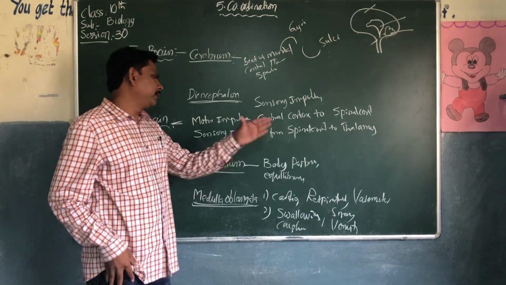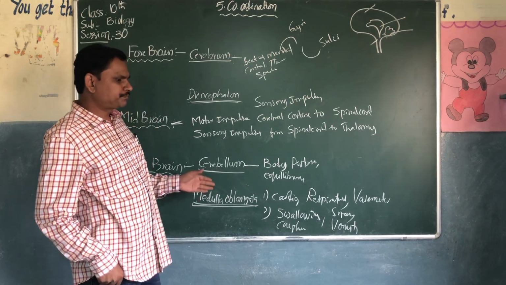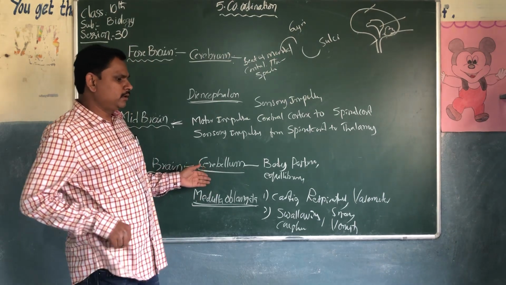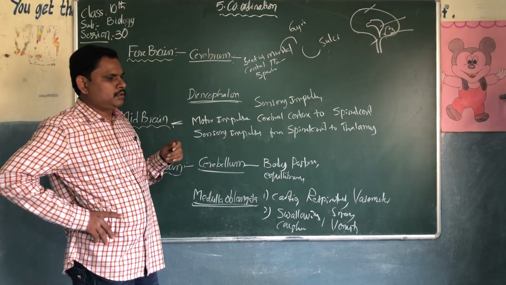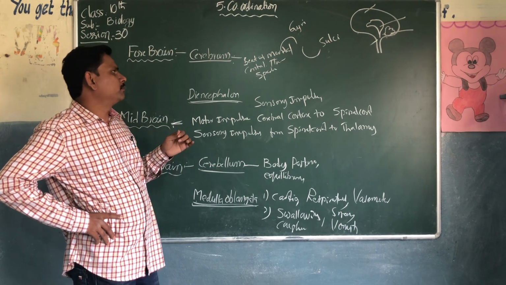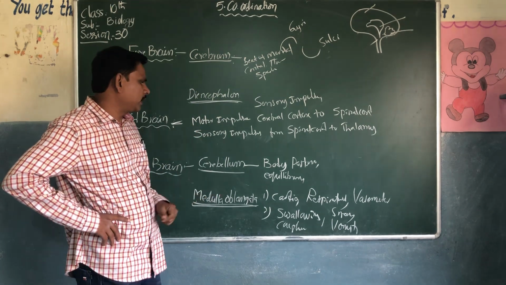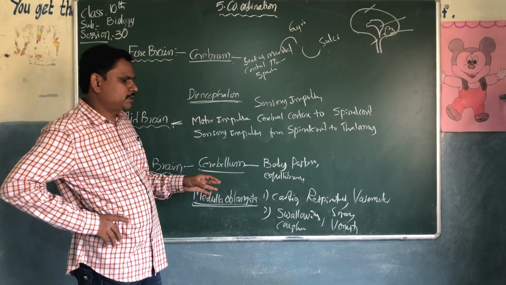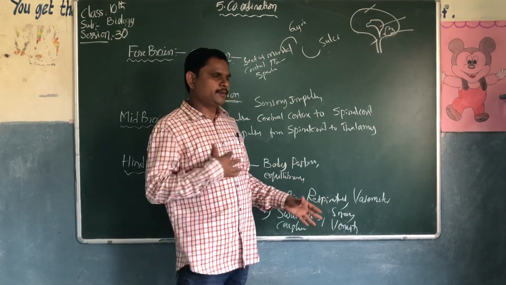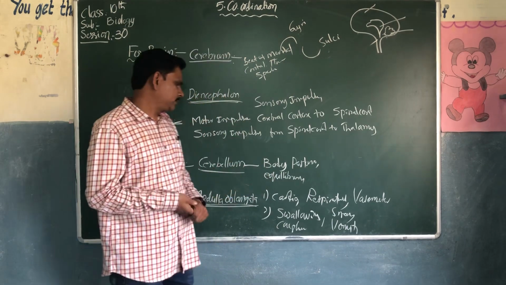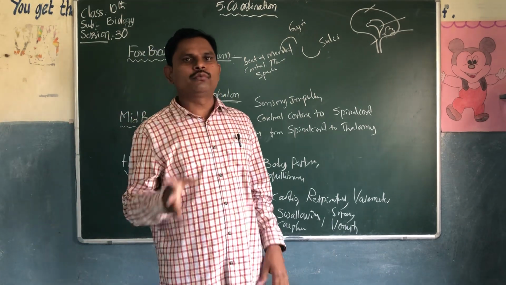It controls body temperature, body posture and equilibrium, and it coordinates the voluntary movements controlled by the cerebrum. The last one is the medulla oblongata, the reflex center for cardiac, respiratory and vasomotor activity, swallowing, sneezing, coughing and vomiting.